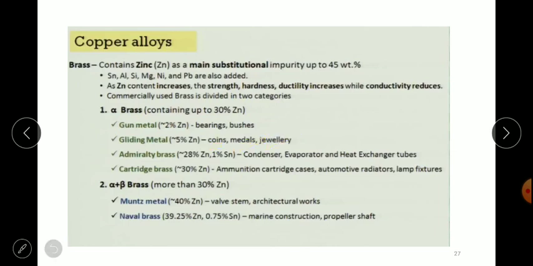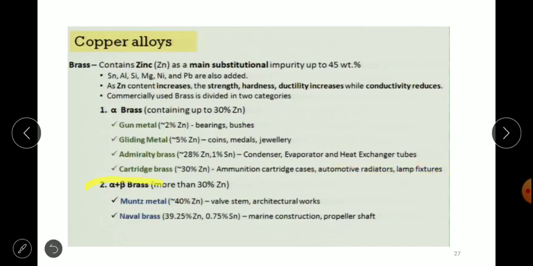This has a jewelry type of color. Next one is admiralty brass, which contains 28% zinc with 1% tin, and is specifically used for thermal applications such as condenser, evaporator and heat exchanger tubes. Next we have cartridge brass, which contains approximately 30% zinc, and it is specifically used for ammunition purposes, that is ammunition cartridge cases, automotive radiators, lamp fixtures, etc.